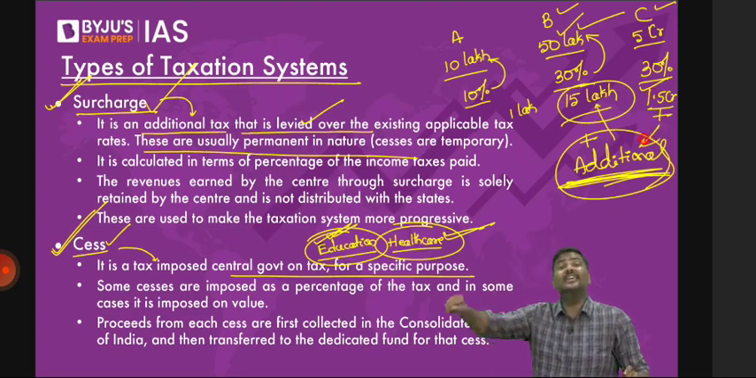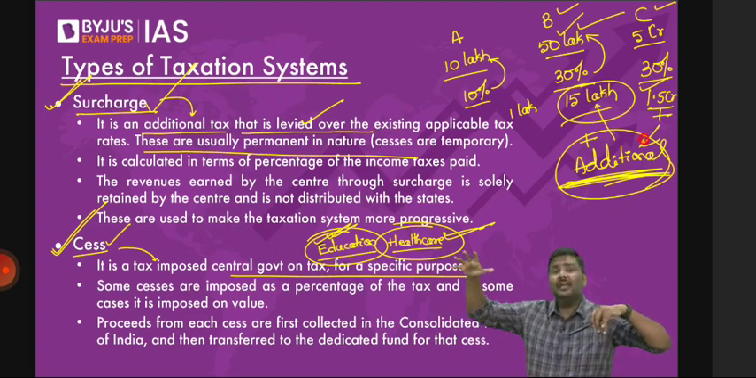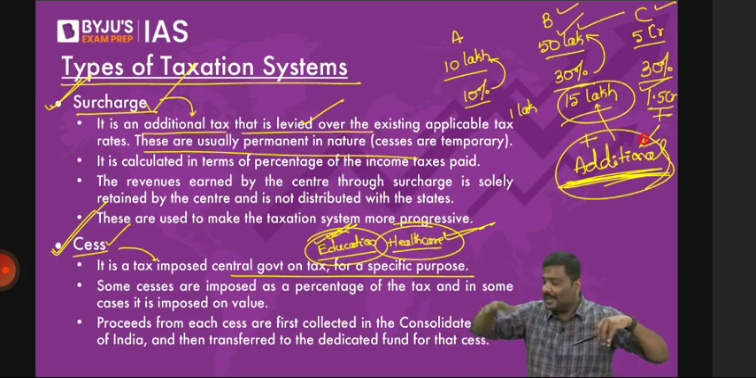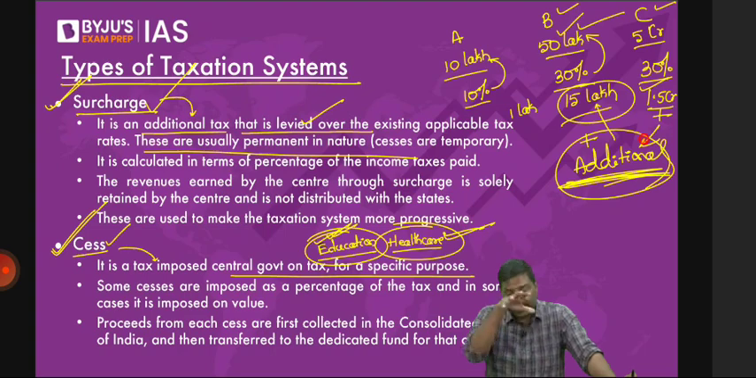A has a very low income compared to B. Income inequality is very high. I want to reduce this particular income inequality. I want to reduce the income inequality in the system. That is the reason surcharges are imposed.